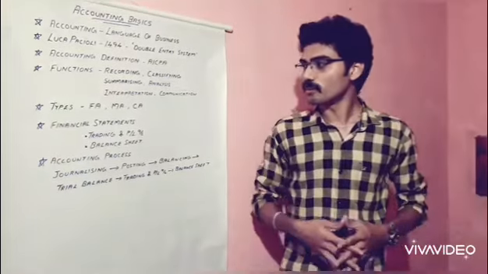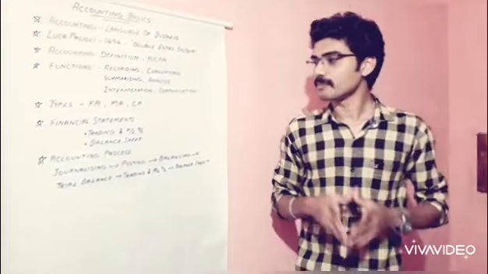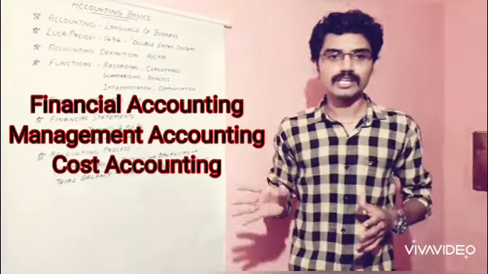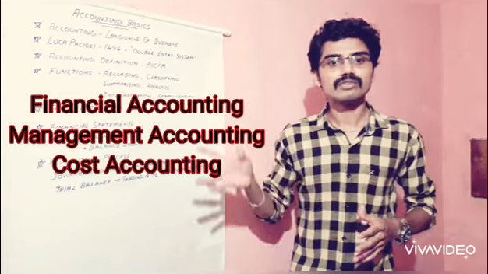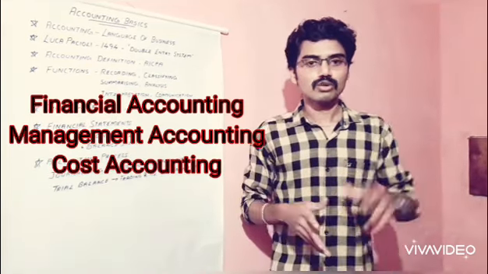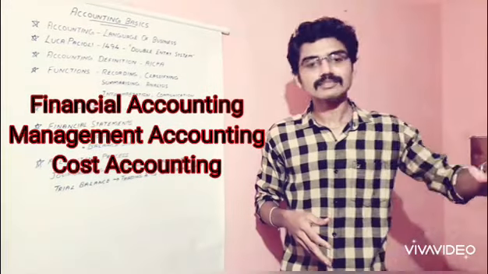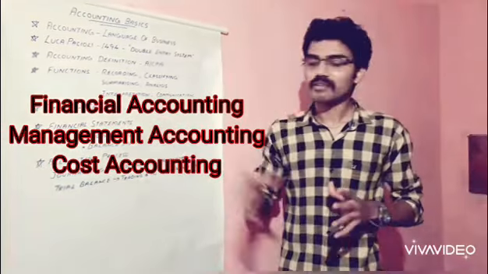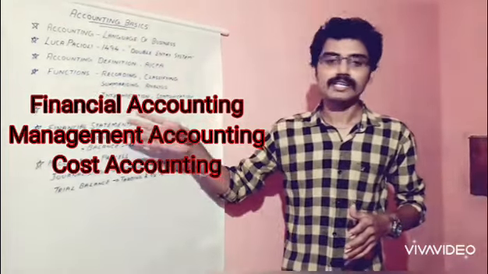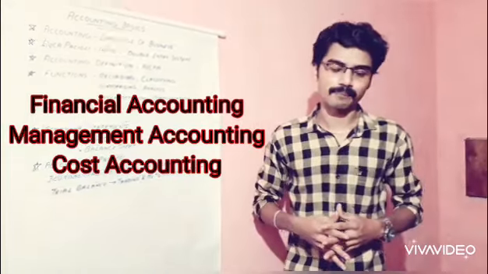And then we are moving to the types of accounting. Accounting can be classified into three types. First one is financial accounting, second one is management accounting, and third one is cost accounting. So these are the three branches of accounting. Of these three, financial accounting is the basic accounting, and the other types of accounting evolved from financial accounting.